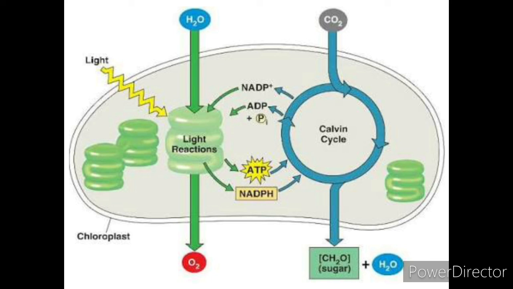In this way the light reaction and the dark reaction, that is Calvin cycle, both are interdependent. These two reactions are incomplete without each other. These reactions are interdependent, meaning they require a partnership, and this partnership is helpful in carrying out the whole process of photosynthesis in a successive manner. So this is all about the process of photosynthesis. Hope it will help you in your easy learning process.